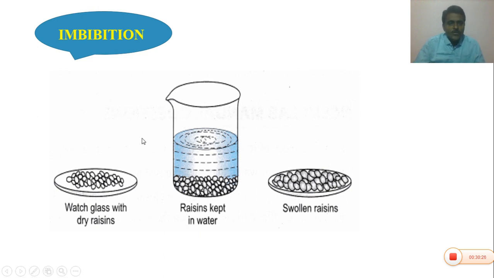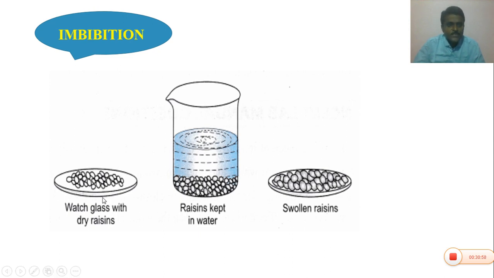Imbibition can also be observed in raisins, that is dry grapes. Dry grapes are shriveled; take them in a watch glass or a beaker and pour water. After some time, after 10 hours or after the night, we can see that these raisins are swollen, increasing their volume due to the absorption of water molecules.